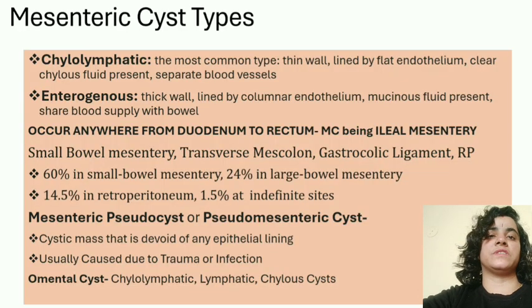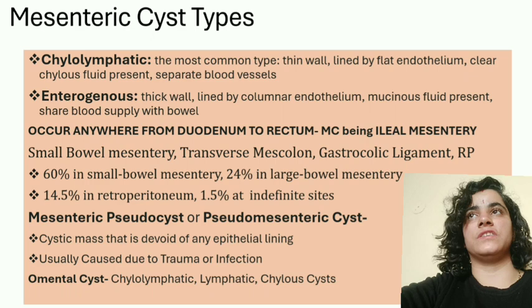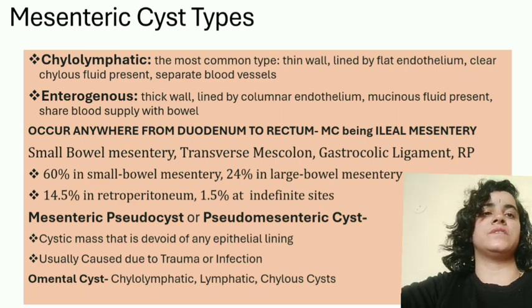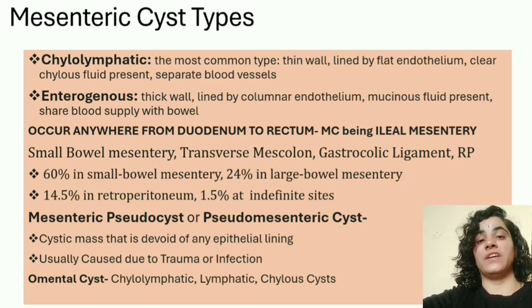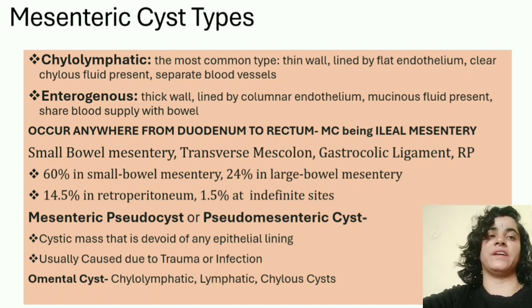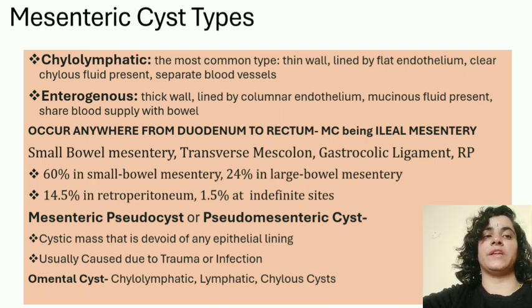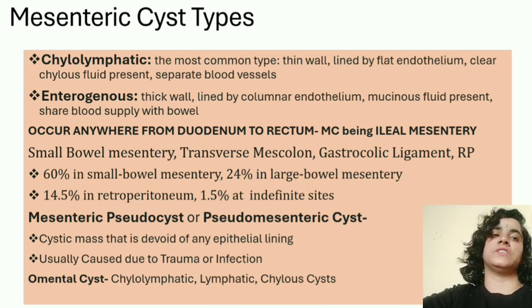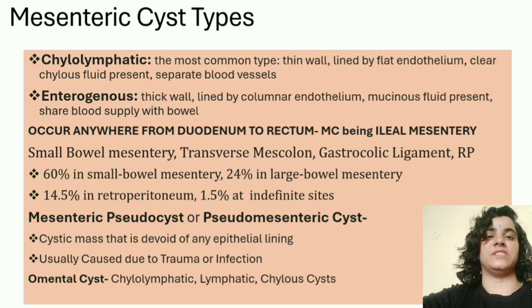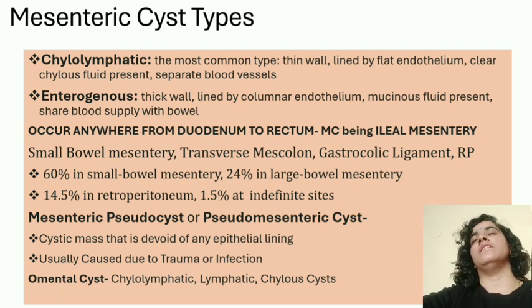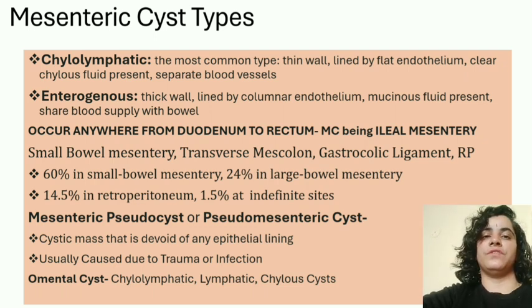Coming to the types of mesenteric cyst, the main type that we come across is the chylolymphatic cyst, which has a thin wall lined by flat endothelial tissue, and clear chylous fluid is present inside along with a separate vascular supply. Another type can be the enterogenic cyst, and these usually have a thick wall lined by columnar epithelium or endothelium, and mucinous fluid is present inside as the content, and they share a common blood supply with the bowel also.